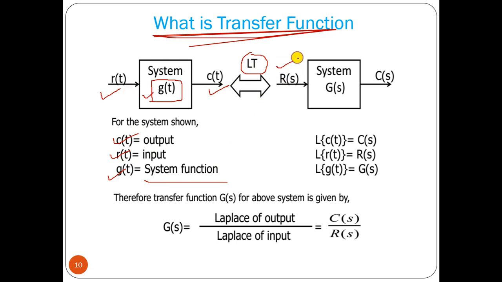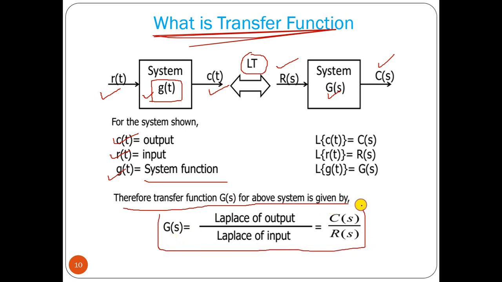So r(t) becomes R(s), here G(s), C(s). So G(s) equals C(s) by R(s), which is the transfer function. Therefore the transfer function is given by G(s) equal to the Laplace transform of the output to the Laplace transform of the input, when initial conditions are equal to 0. So G(s) equals C(s) by R(s).